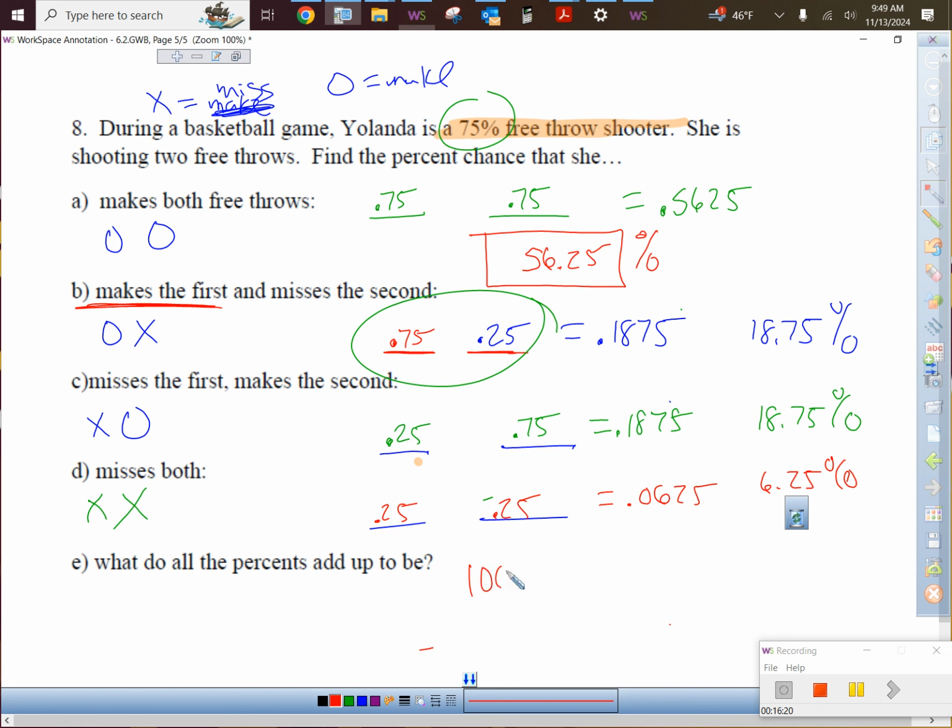Because those are the only four things that could happen if you were at the line to shoot two free throws. You either make them both, make the first one and miss the second one, miss the first one and make the second one, or miss them both. That's the only thing that could happen. Shouldn't it all add up to 100% in that case? Cool. Let's do some homework.